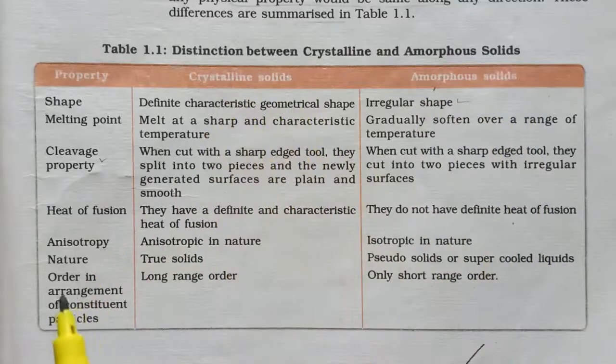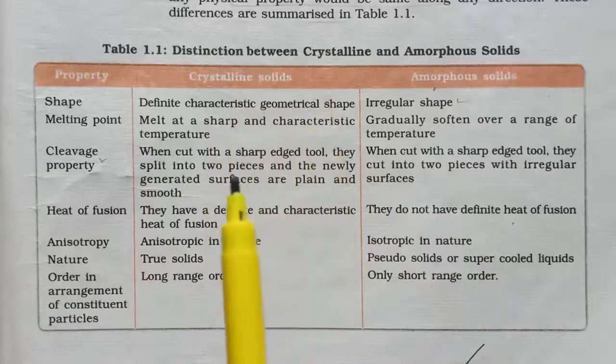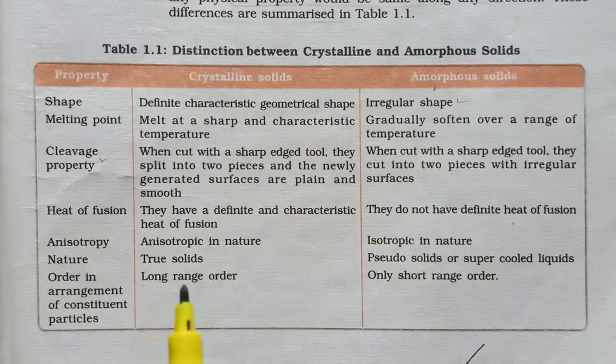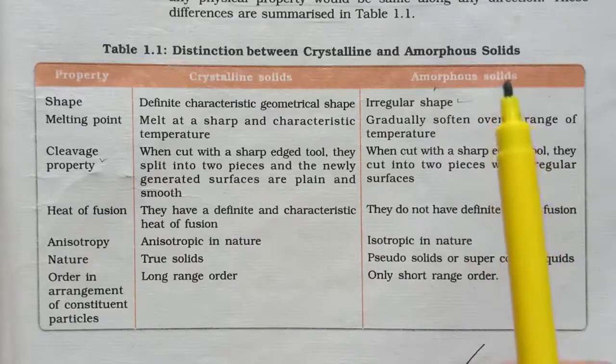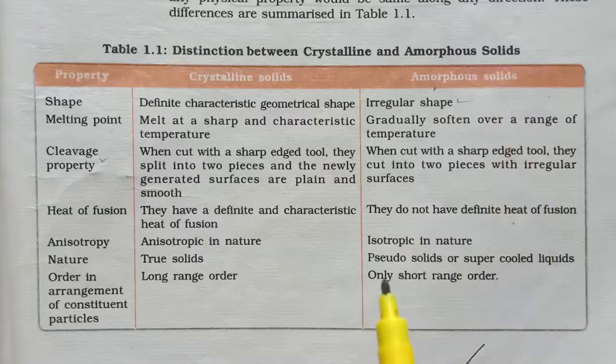Next is order in arrangement of constituent particles. In crystalline solids, the constituent particles are arranged in an ordered form, with a regular pattern and long range order, whereas in amorphous solids the particles are not orderly arranged and the arrangement is very short range. So these are the differences between crystalline solids and amorphous solids.